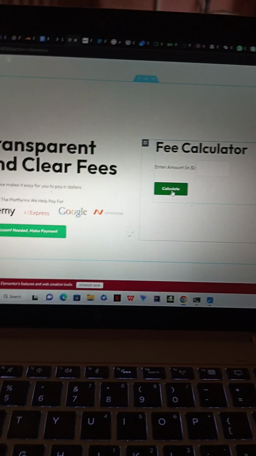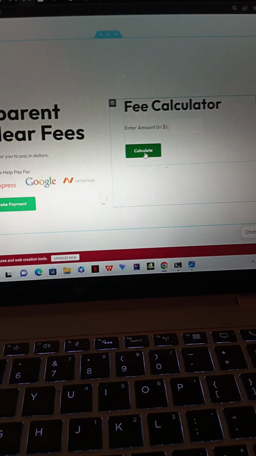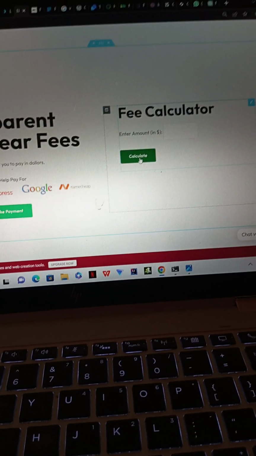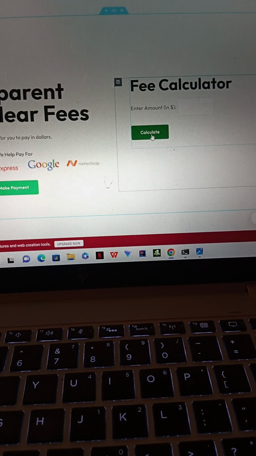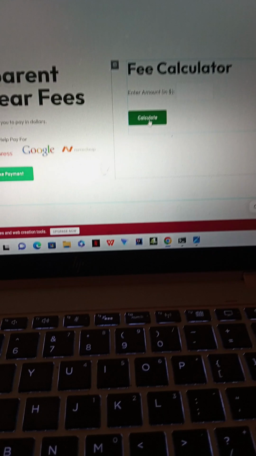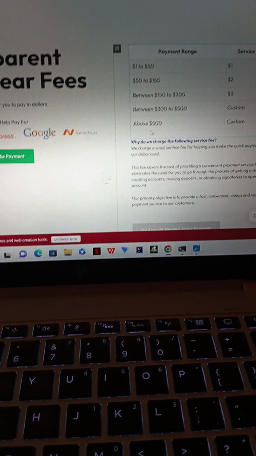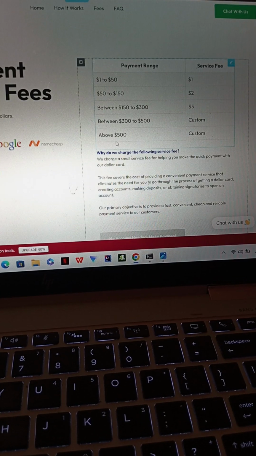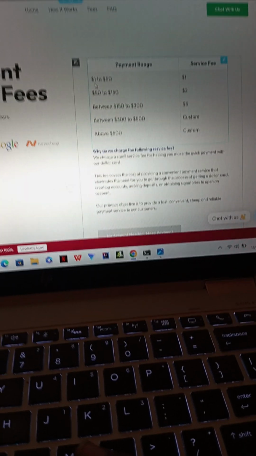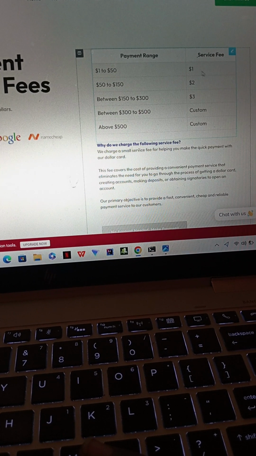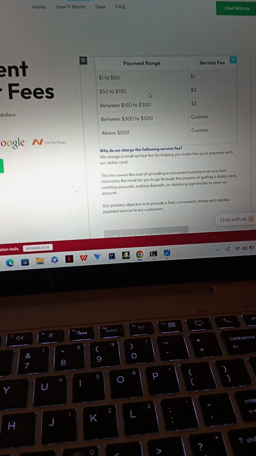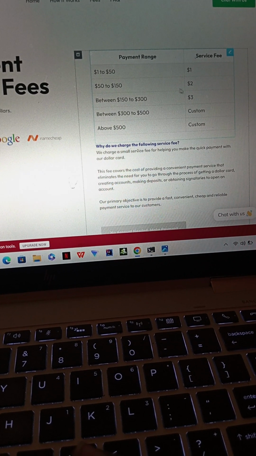So I thought I should document this part. It's really captivating. Among the features, one of my users suggested that I add a fee calculator. If you look at Bridge Pay, there's this fee section that says if you are making a payment of $1 to $50, I'm going to charge you $1. That's for online transactions. This amount to this amount, we'll charge you.